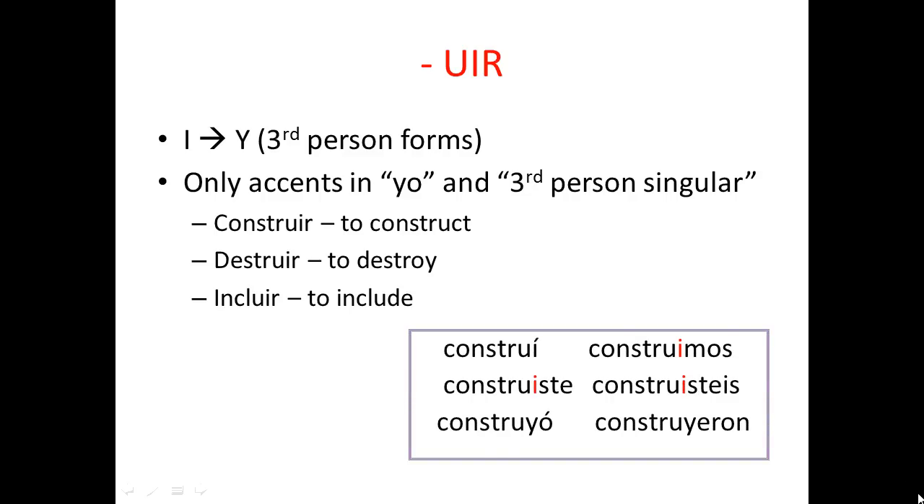Okay, here are the conjugations. Construí, construiste, construyó, construimos, construisteis, construyeron. So again, we just have accent marks with the regular endings, the yo and the él/ella we did. The other ones do not have accent marks. And then GUIR, like what we had written down in number 5, does not change.